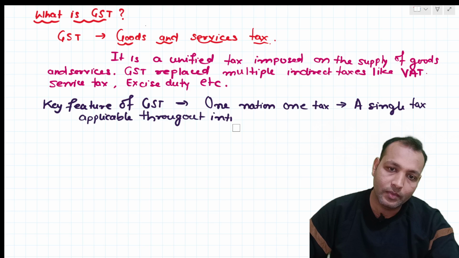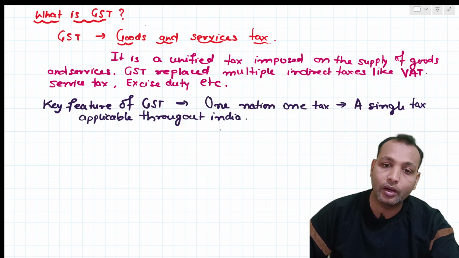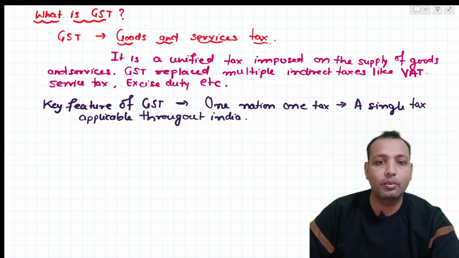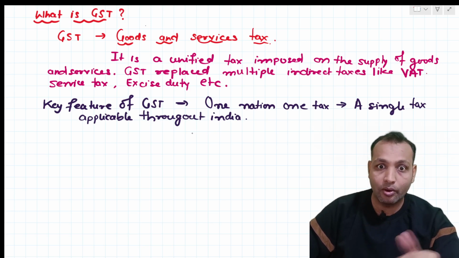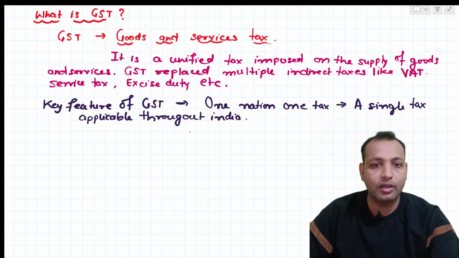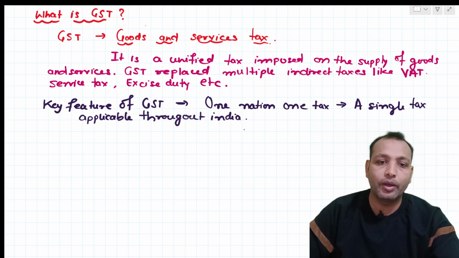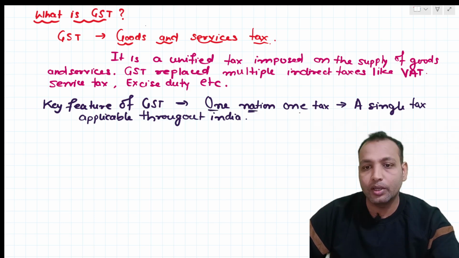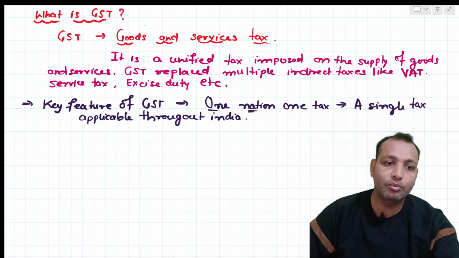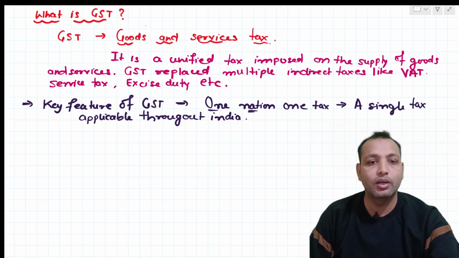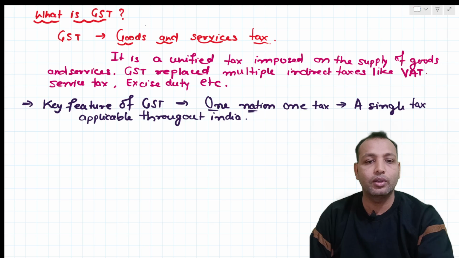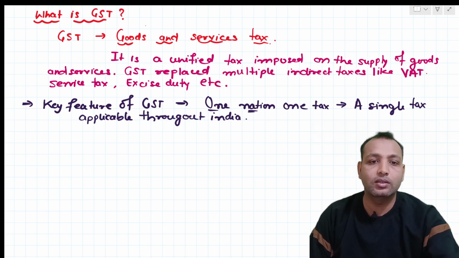Earlier a buyer or seller had to pay multiple taxes, like the central government taking one tax and state governments taking another. So when GST was implemented, it came under one nation one tax, meaning a single tax is applicable throughout India.